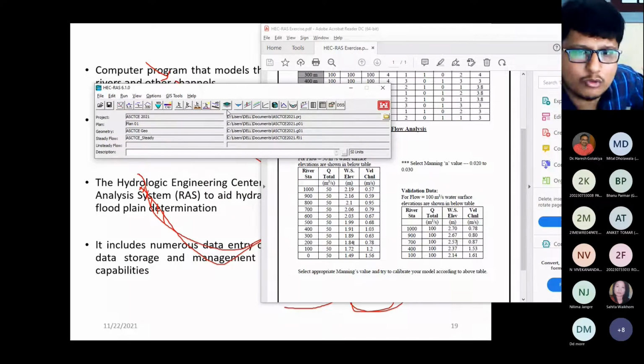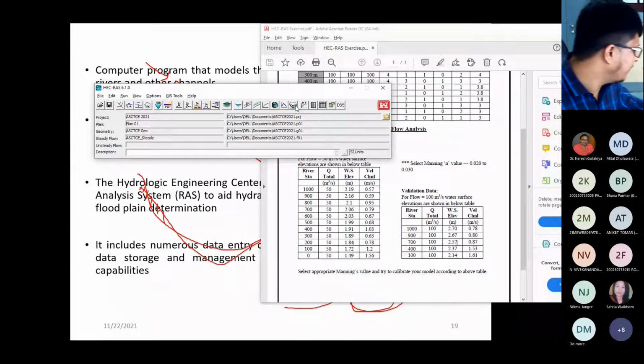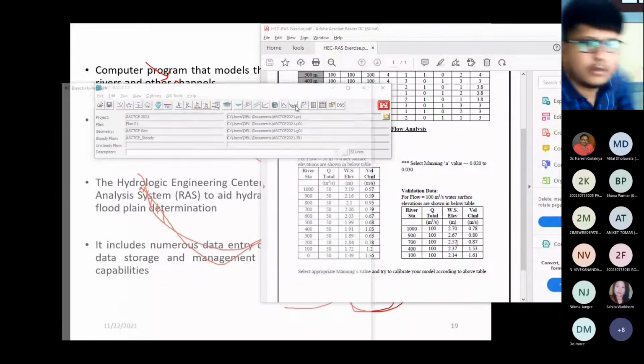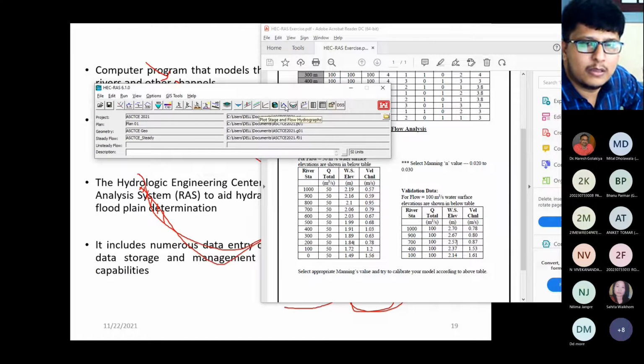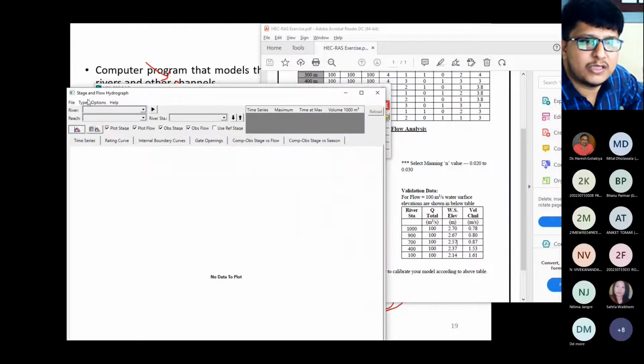Another thing which I want to show you is the 3D view. Just let me check. See, these are the property tables, whatever analysis you can do. This is the bridge, the bridge time series. If you are going for the dam break analysis, then you will get the output in this. Then this is the stage and flow hydrograph.